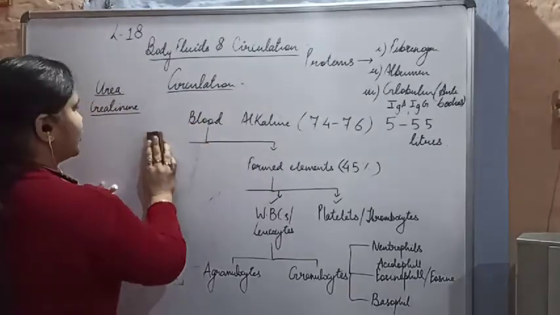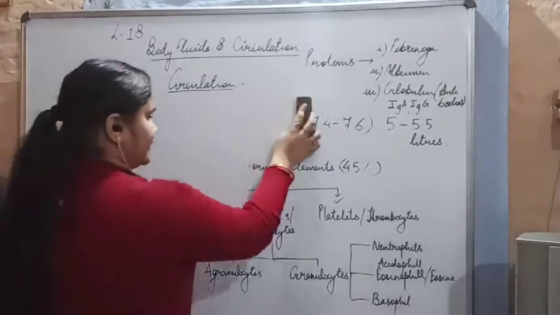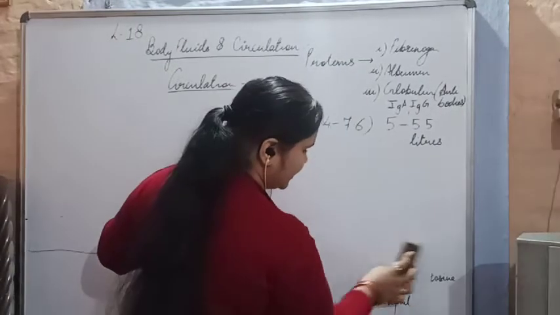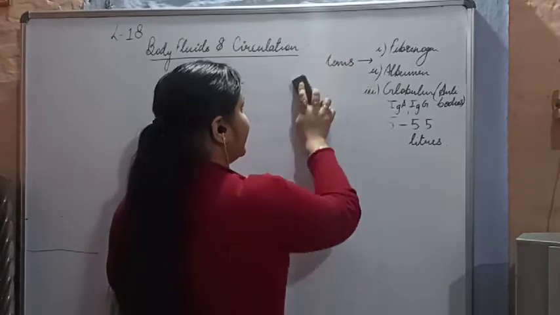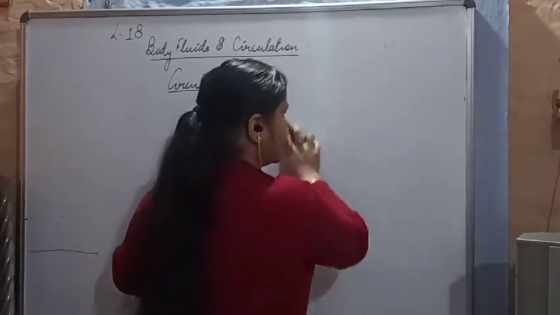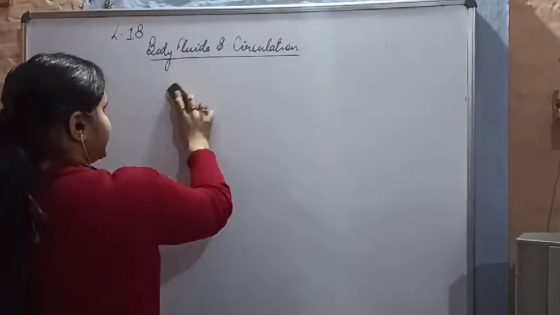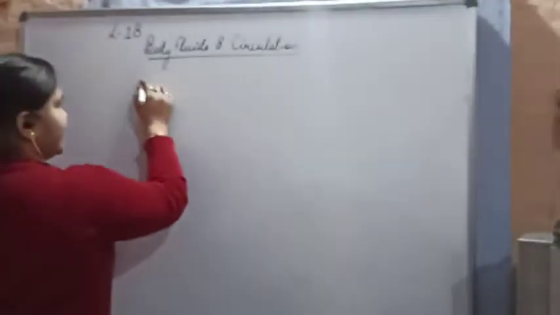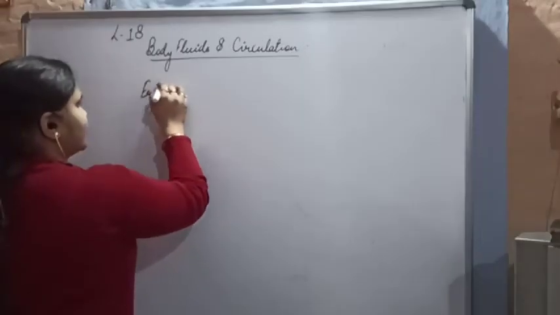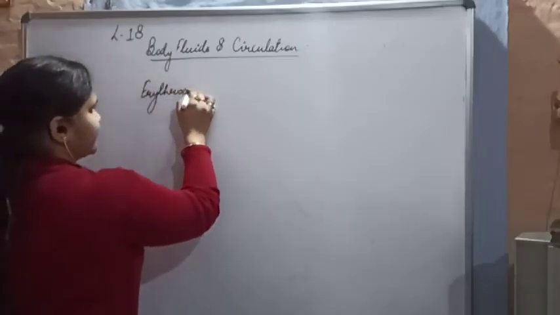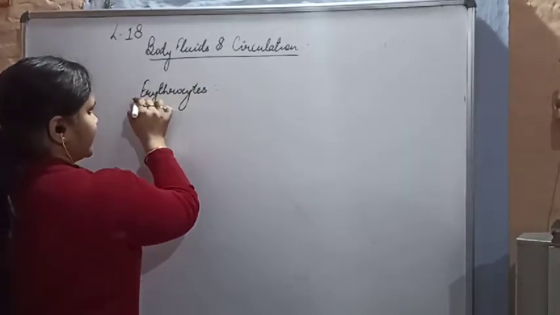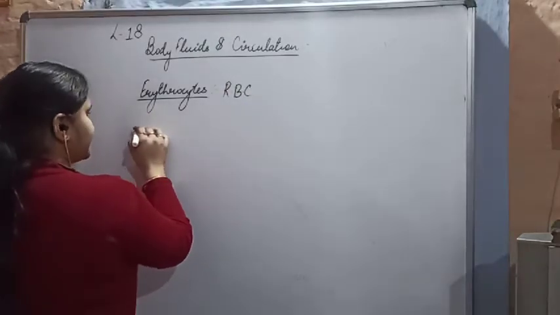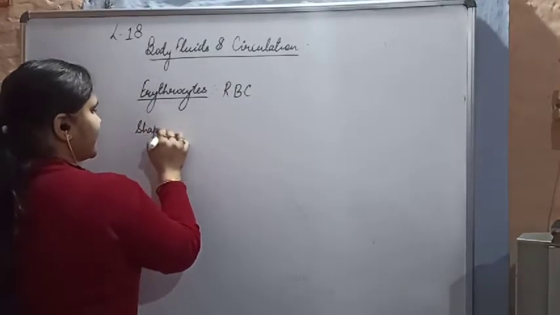So here I am going to mention what erythrocytes are. They are the RBCs. They are red in color due to the presence of hemoglobin. If you look at the structure of RBC, the shape of RBC is biconcave in nature. Let's move on with the erythrocytes in detail. So erythrocytes, the common name is RBCs. When we discuss the shape of RBC, it is biconcave.